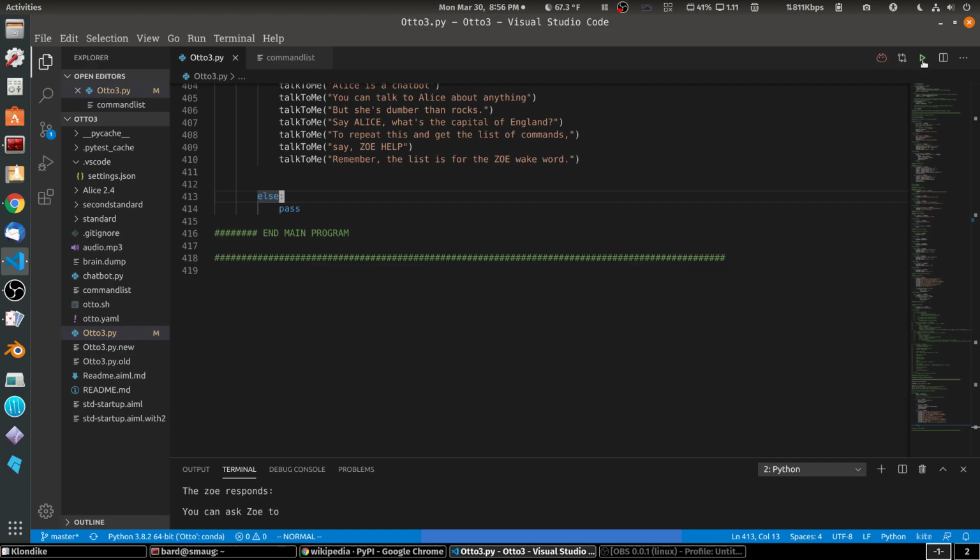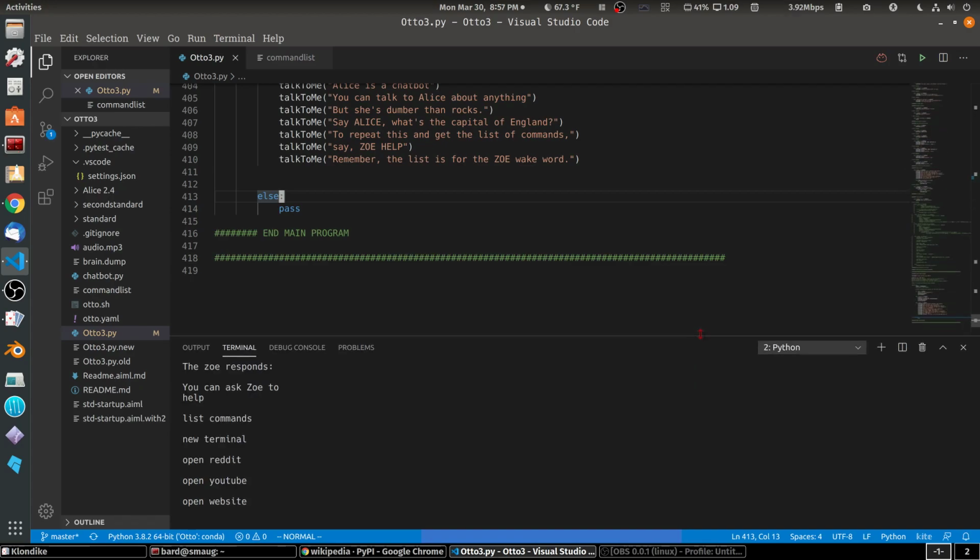You can ask Zoe to help, list commands, new terminal, open Reddit, open YouTube, open website, Wikipedia, look up, click, other, middle, left, right, maximize, minimize, WhatsApp, reboot, shut down, stop listening.